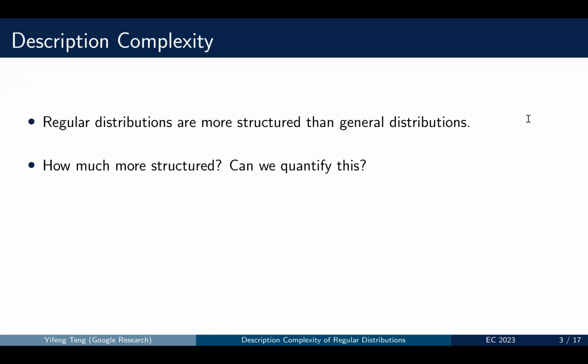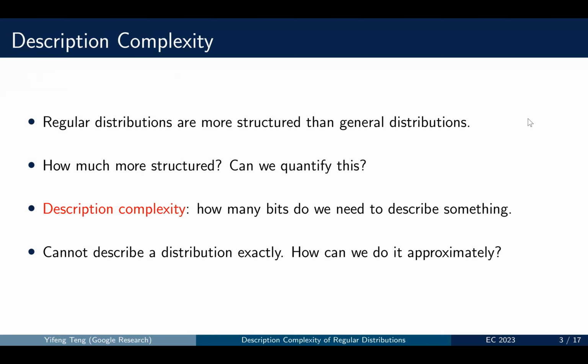So we know that regular distributions are absolutely more structured than general distributions. So the question we ask here is: how much more structured are regular distributions? Can we actually quantify this? The way we quantify the structure is by description complexity.